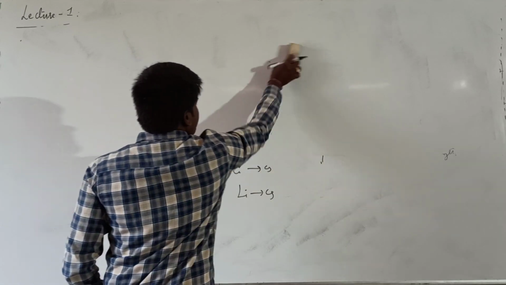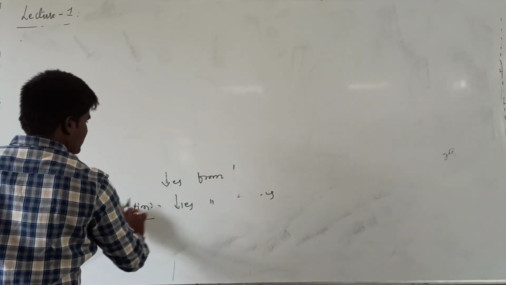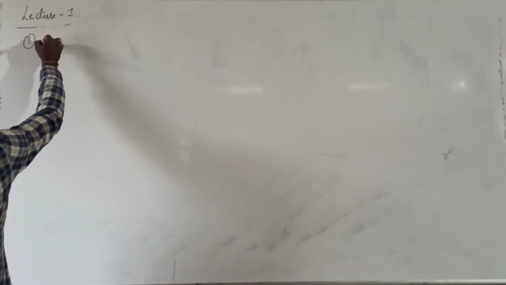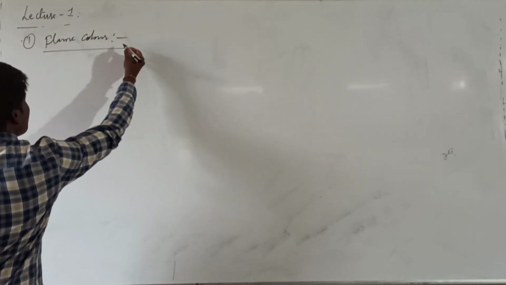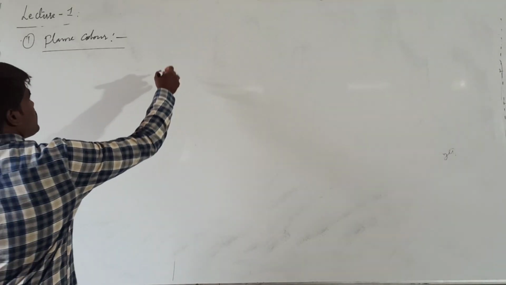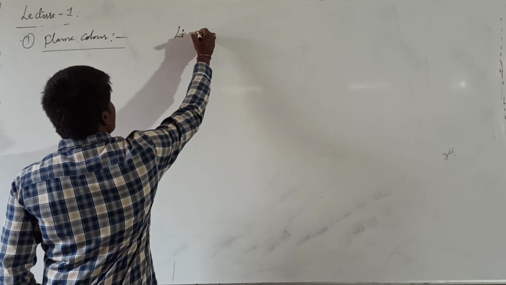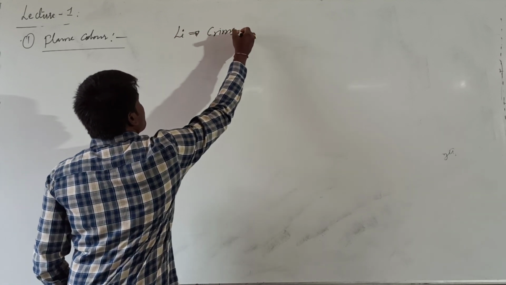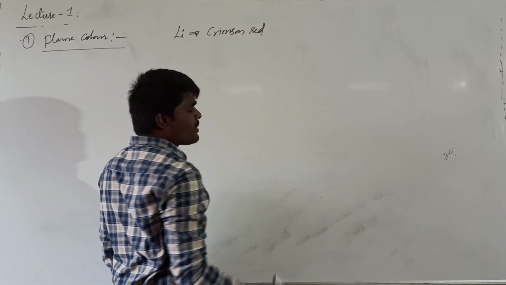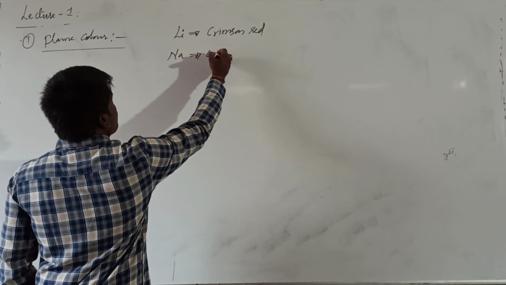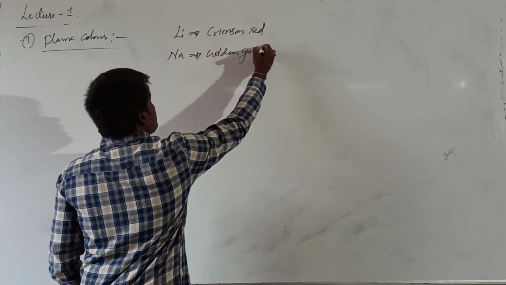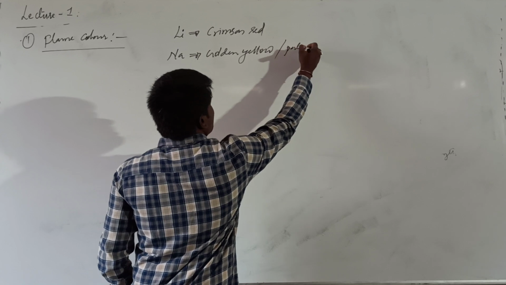And the last important physical property of these alkali metals is their flame color. When you burn these alkali metals in a flame, they exhibit a specific color depending upon the metal. Lithium will exhibit crimson red color, and sodium will be golden yellow, or it is also generally pale red.